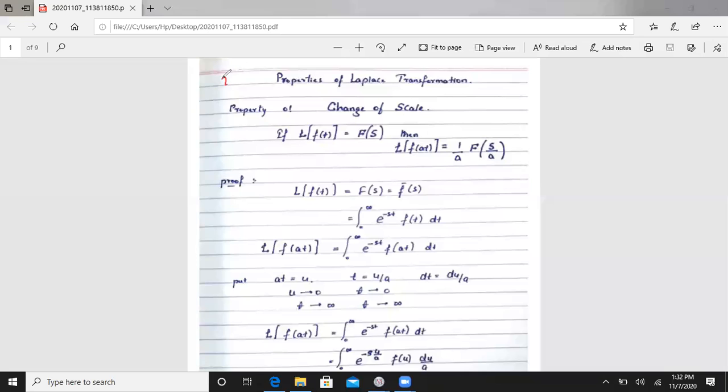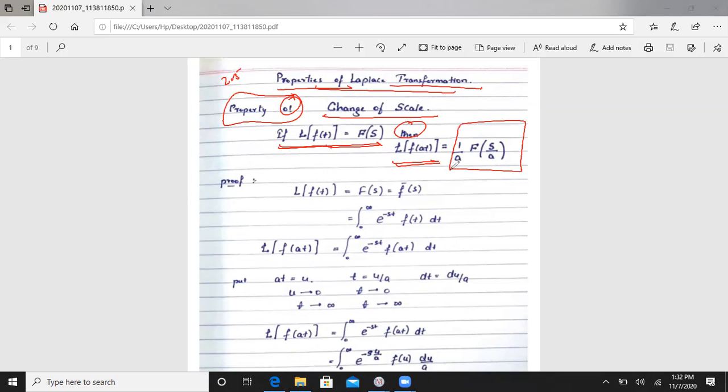Okay, the next one is properties of Laplace transformation. In that, the first property is change of scale. The name of the first property is change of scale. Let me solve this one. The statement is, if the Laplace transformation of f of t is equal to capital F of s, then the Laplace transformation of f of at is equal to 1 by a into capital F of s by a. Using this, we have to prove this. Let me start. Proof.